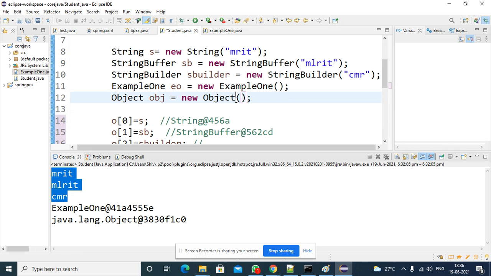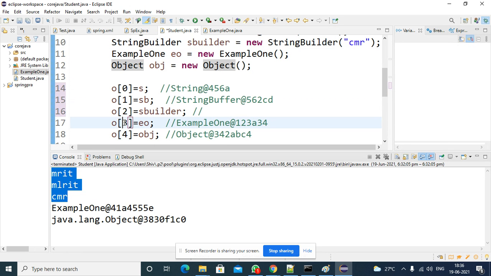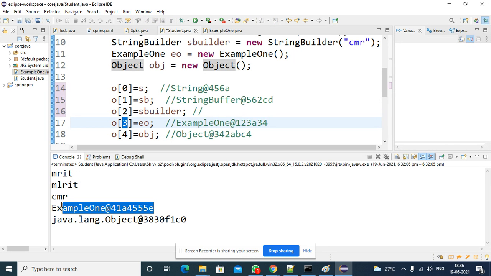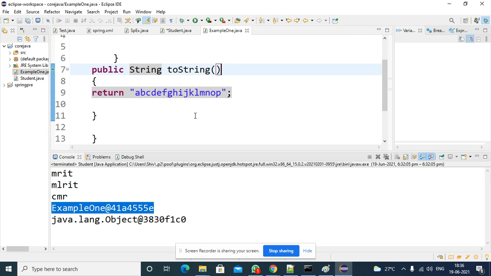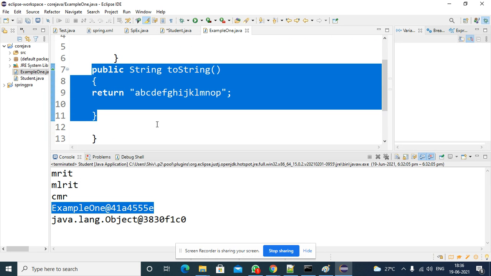See here, in this example I created an example1 object also. I stored that example1 object at the third location. So whenever you print the third location, after the 0 location, 1 location, second location, third location, in this case, whenever you didn't override the toString method, you get this output. But I have now overridden this toString method. So now observe the output.